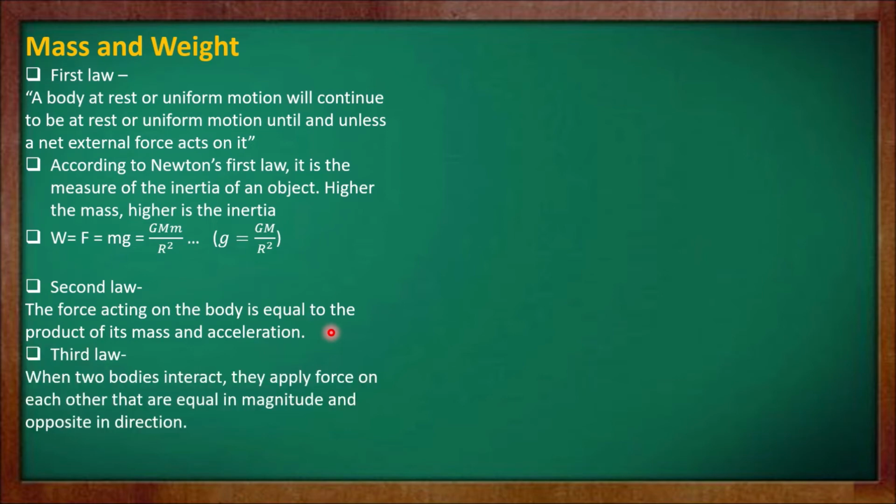Newton's third law: when two bodies interact, they apply force on each other that are equal in magnitude and opposite in direction.